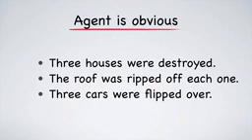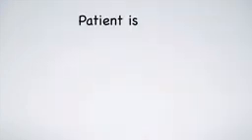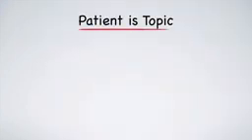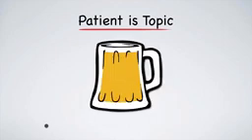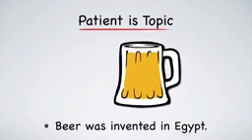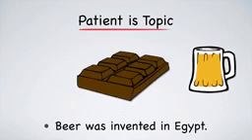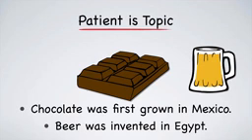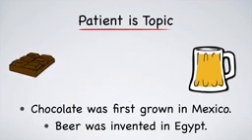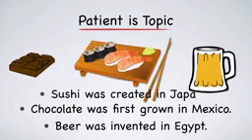When something is created by a culture or people, the artifact of that culture may be more interesting than the actual culture. That is, a speaker may wish to make it the topic of their sentence. For example, someone might say, "Beer was invented in Egypt," or "Chocolate was first grown in Mexico." Finally, "Sushi was created in Japan."